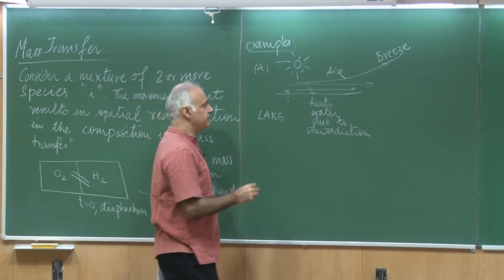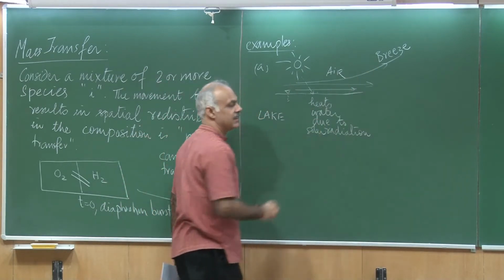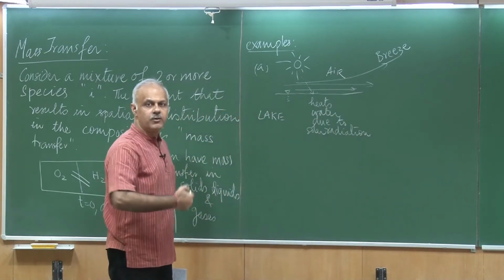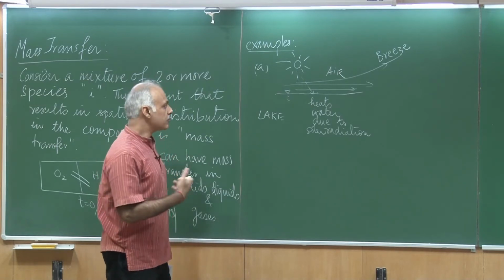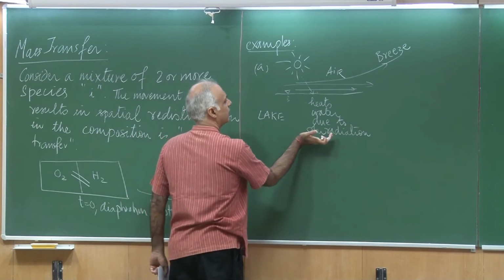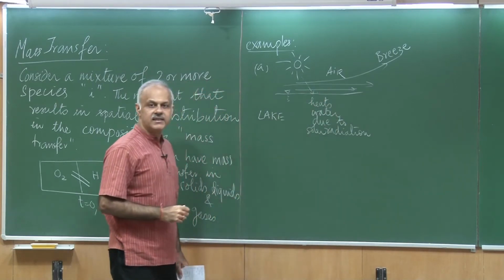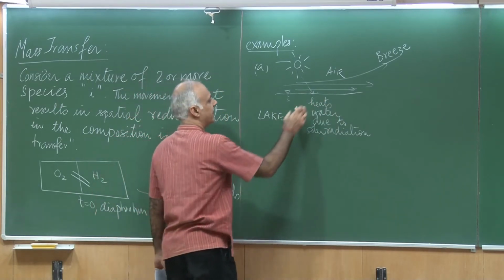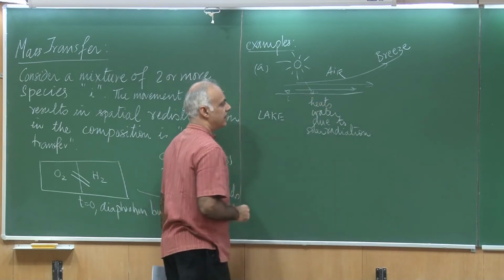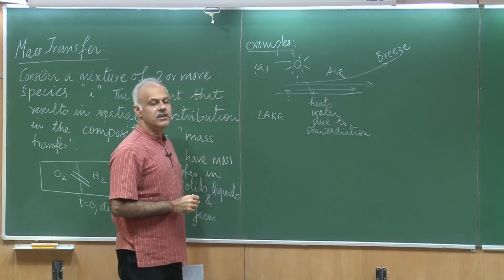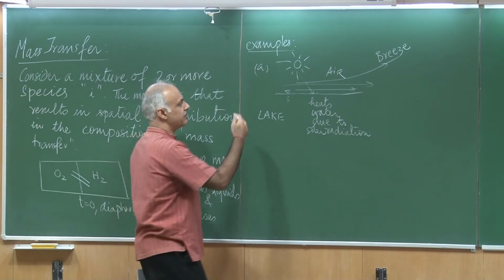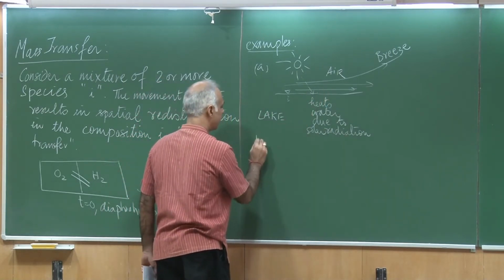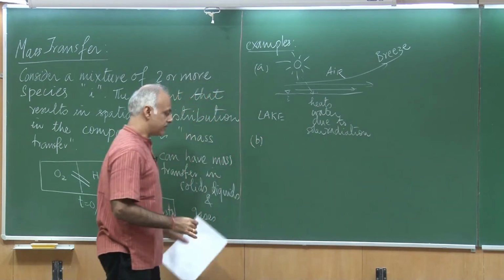In addition, the breeze could convect away this mass of water vapor. So water from the lake gets into the region of air in contact with the lake, and then may get carried away by the breeze. That's one example of mass transfer.